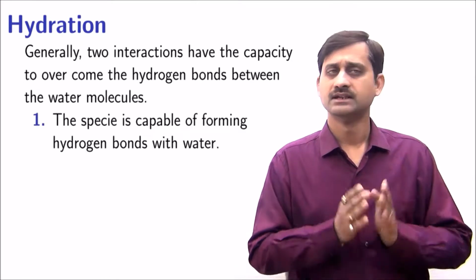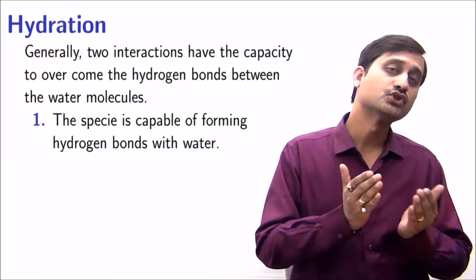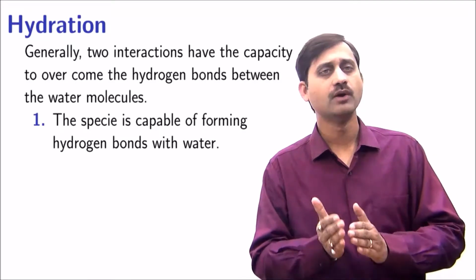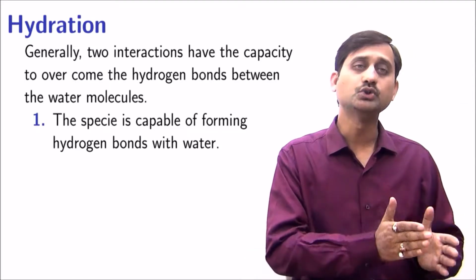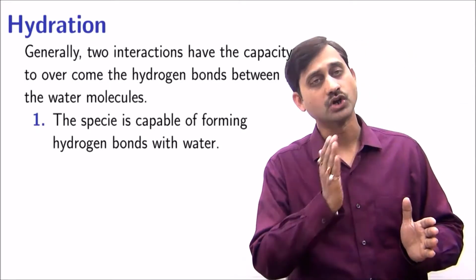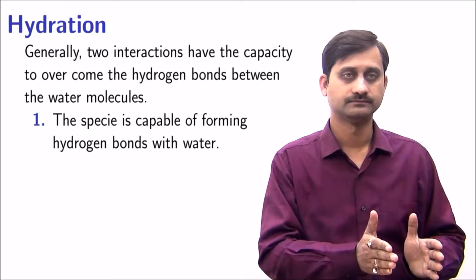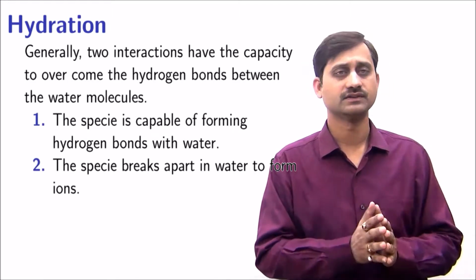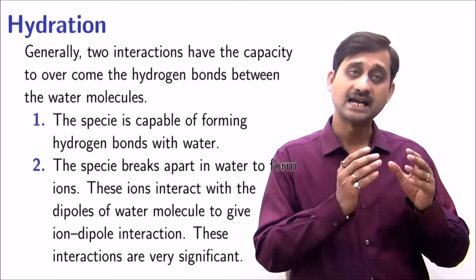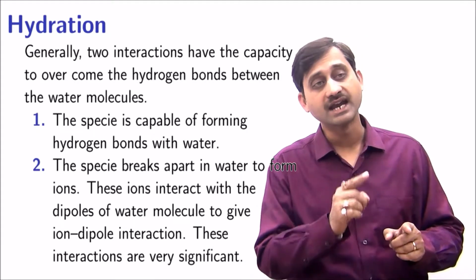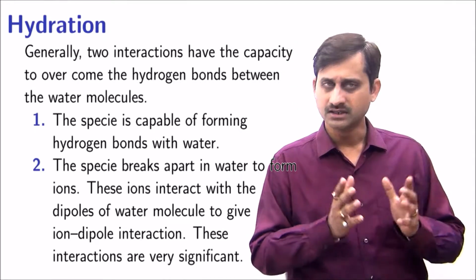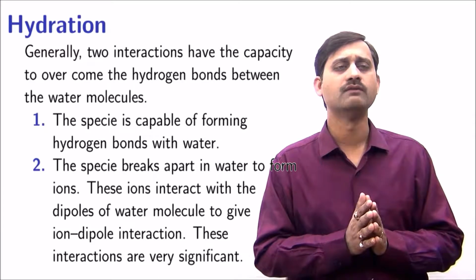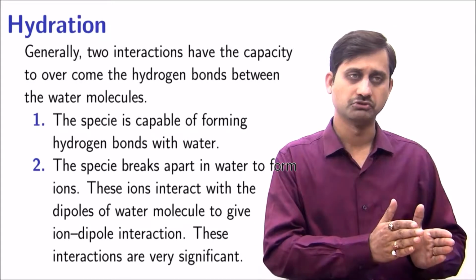The first one: the species is capable of forming hydrogen bonds with water, so that the energy released when the species forms hydrogen bonds with water is able to overcome the attractive force between water molecules and break them. The second: the species breaks apart in water to form ions. These ions interact with the dipoles of water molecules to give ion-dipole interaction. These interactions are quite strong, quite significant, and are easily able to overcome the attractive forces between water molecules.